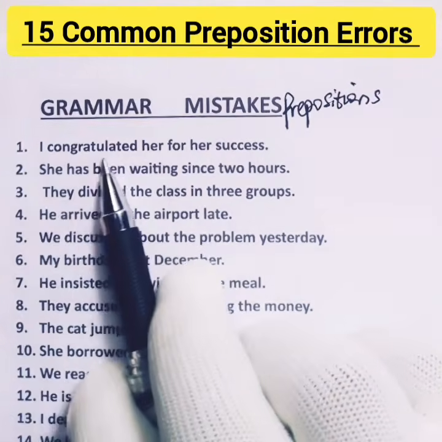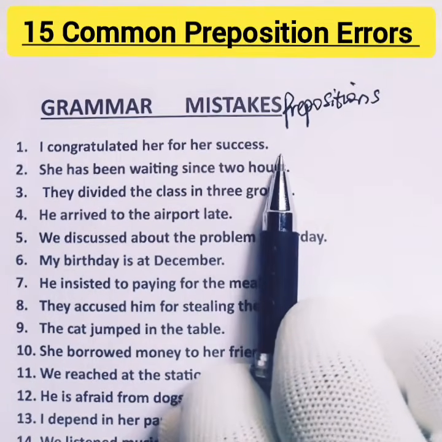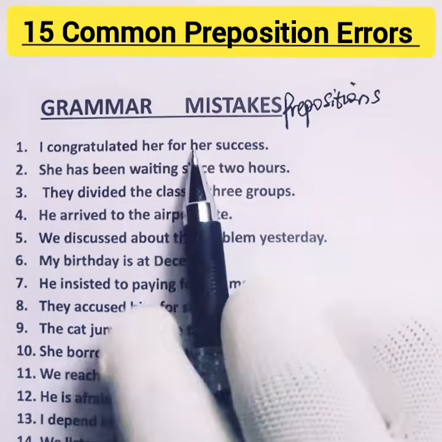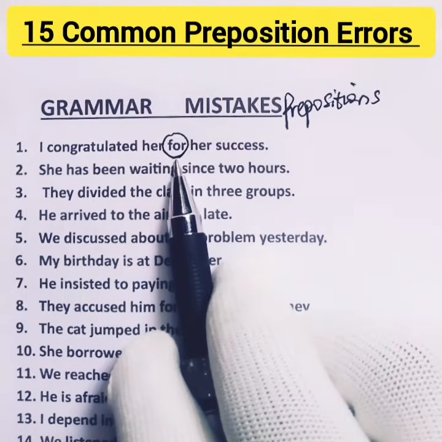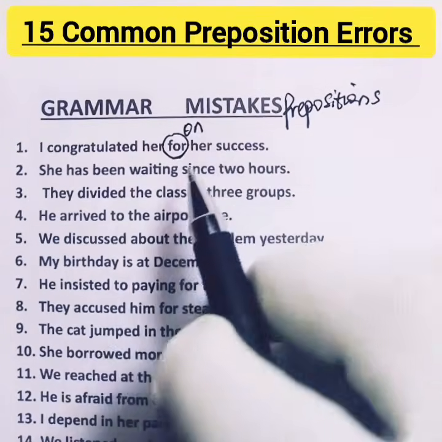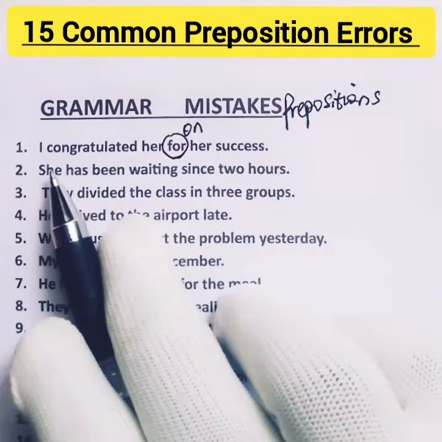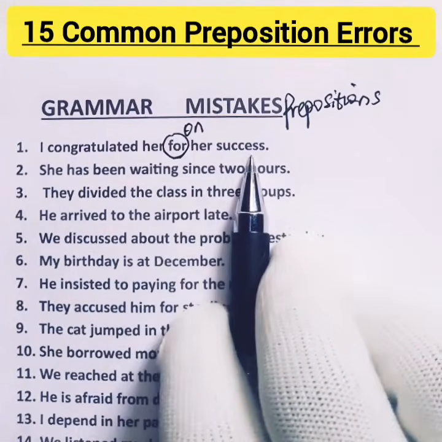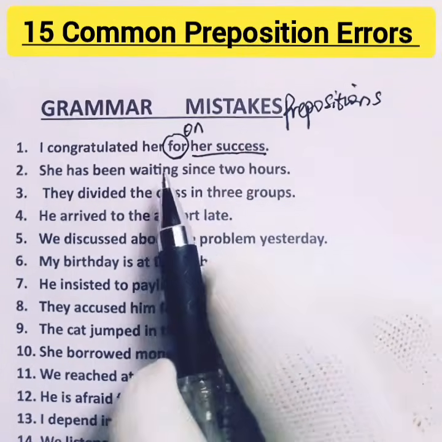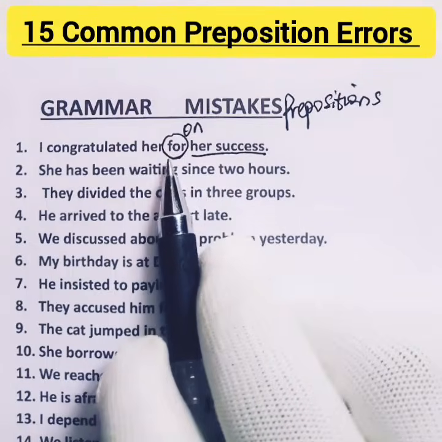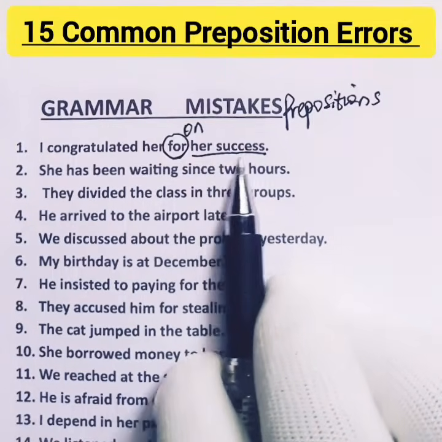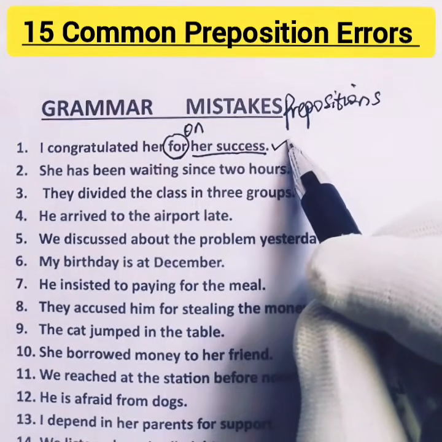Okay? 1. I congratulated her for her success. What is wrong in this sentence? Can you guess? The preposition here is for. This word shouldn't be here. The right preposition should be on her success. When you say, I congratulated her on her success, it means that this is the reason for the congratulations. So we don't say for her success, we say on her success. So when you congratulate someone, use on to express the reason. Okay, this is correct now.